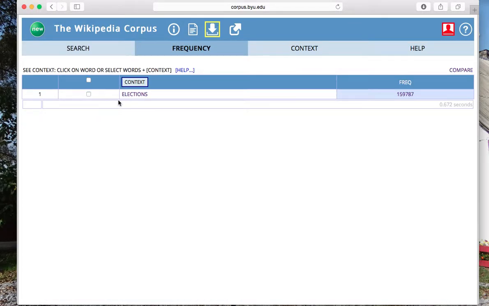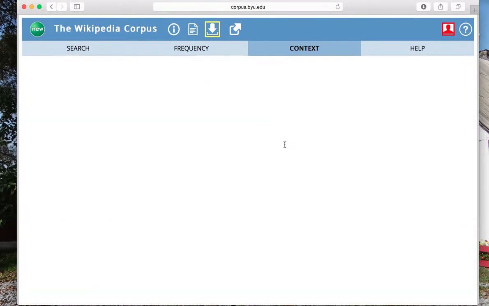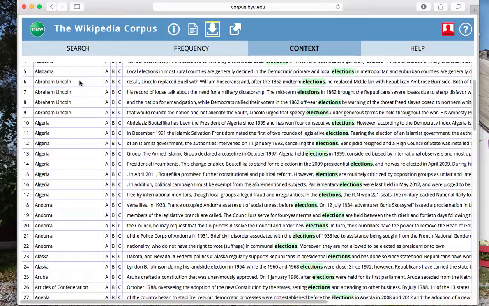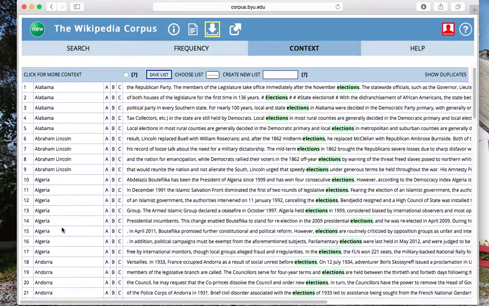Elections. As you see, there's almost 160,000 instances across articles in Wikipedia. If I click here or here, then we see all this. It's given to you in the alphabetical order of the articles in which they appear. So we have Alabama, Abraham Lincoln, Algeria.